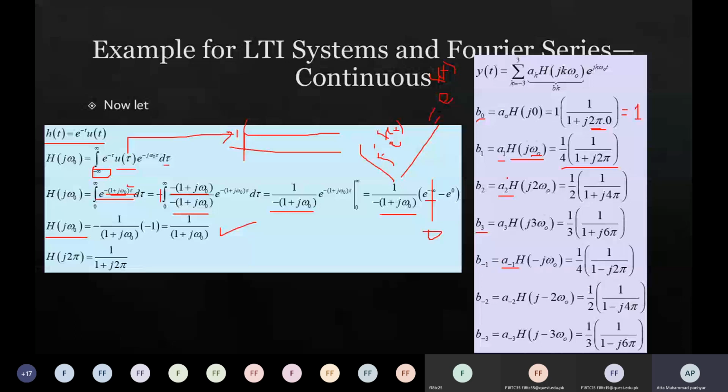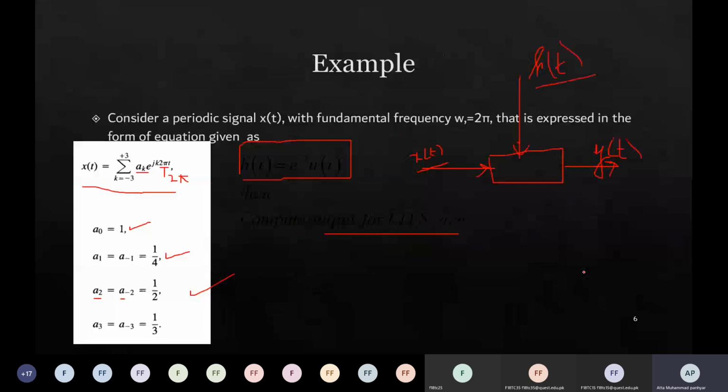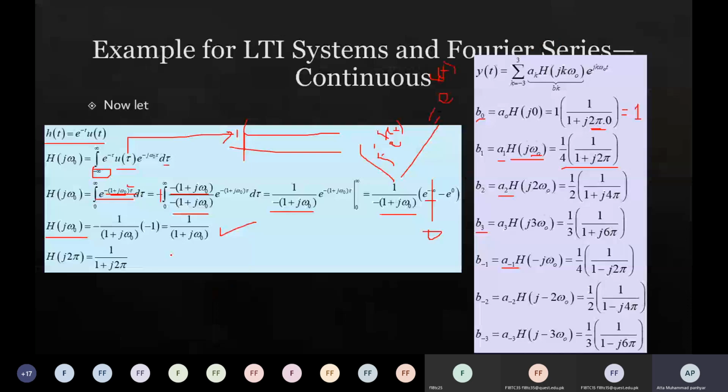So for b minus 1, a1 and a minus 1 values were the same. If you recall the given problem, you see a1 and a minus 1 had 1 upon 4 value. So b minus 1 is equal to a minus 1, and a minus 1 is 1 upon 4, times h of minus j omega naught. You can see the minus here, because it is 1 plus j omega naught. Now, because we are summing many exponentials together, this is just for omega naught, but we need to multiply k here,